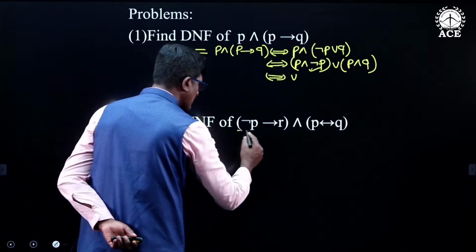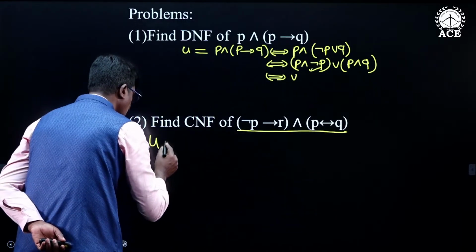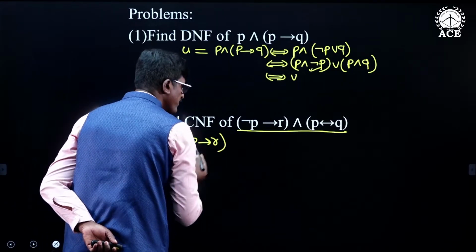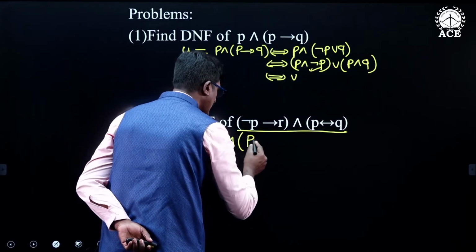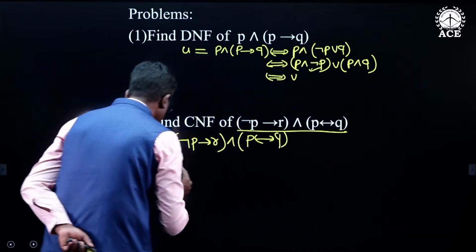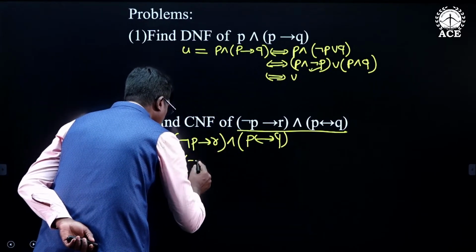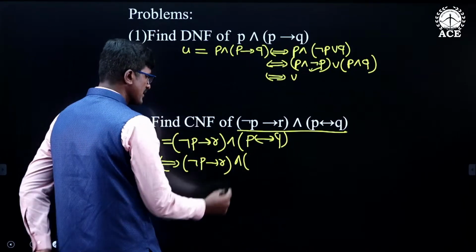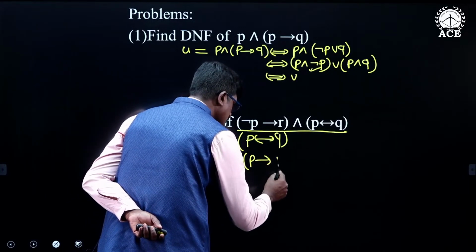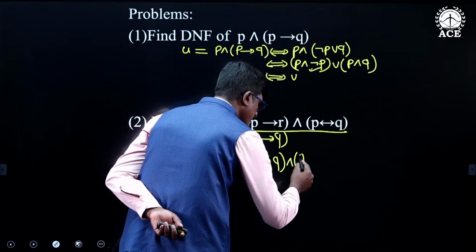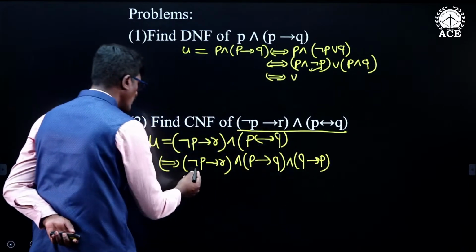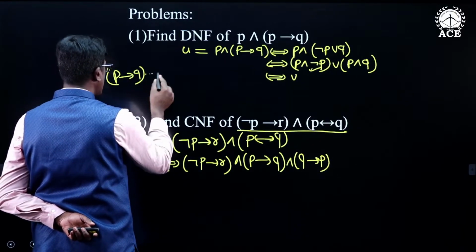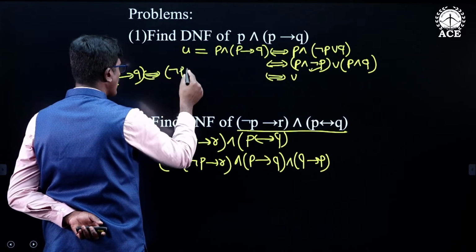So whatever statement they have given, I am taking this as U. U is equal to negation P conditional R, and P biconditional Q. So this is logically equivalent to negation P conditional R, and this is the biconditional. Biconditional is a conjunction of two conditional statements, P conditional Q and Q conditional P. So now remove this by using this formula. P conditional Q is logically equivalent to negation P or Q.